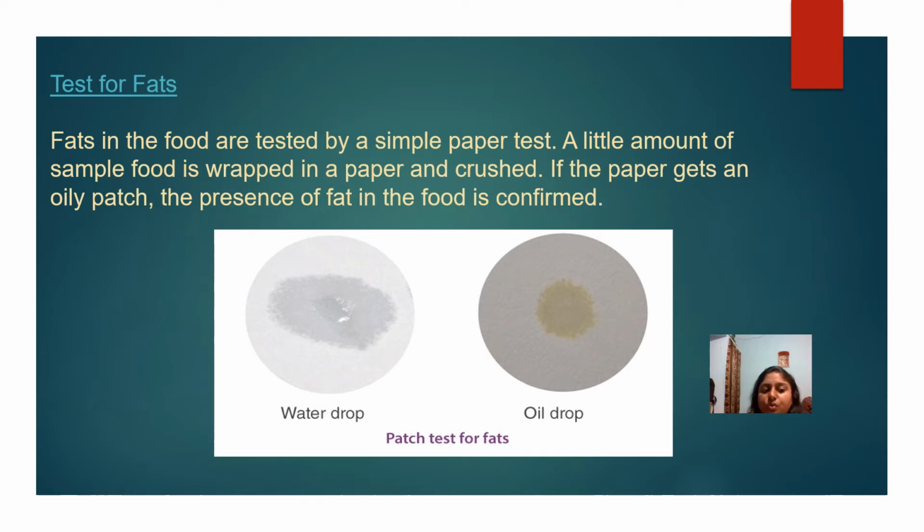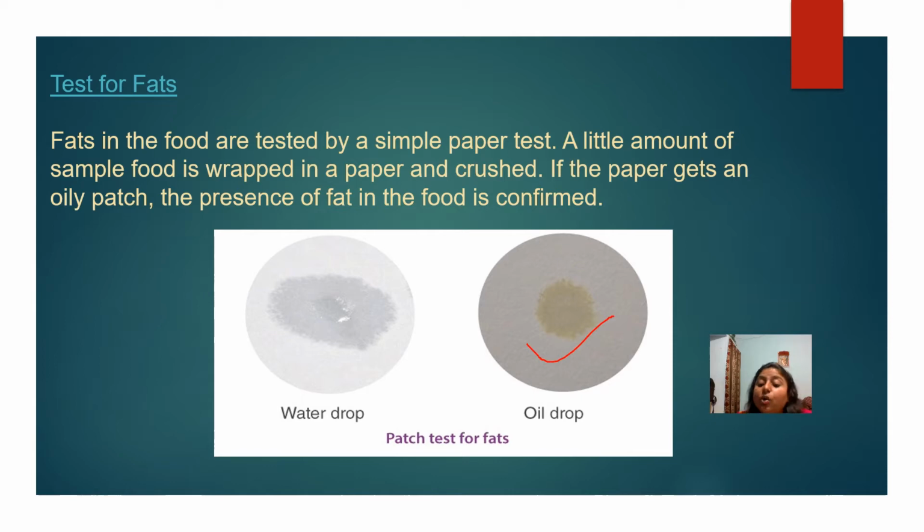First, you take some food item, it can be anything. Then take one paper and take some food material onto that paper, and then you press it. When you open it, you see that oil patches are present.